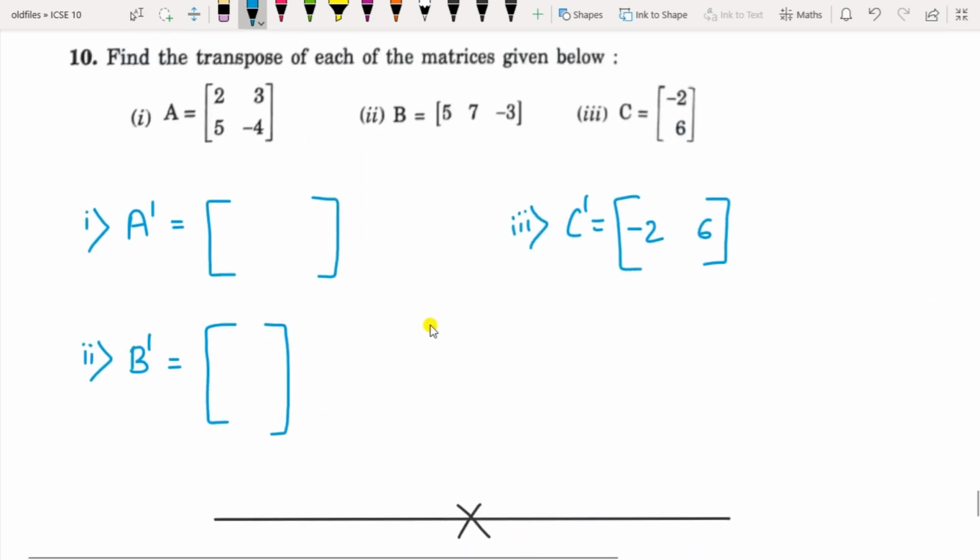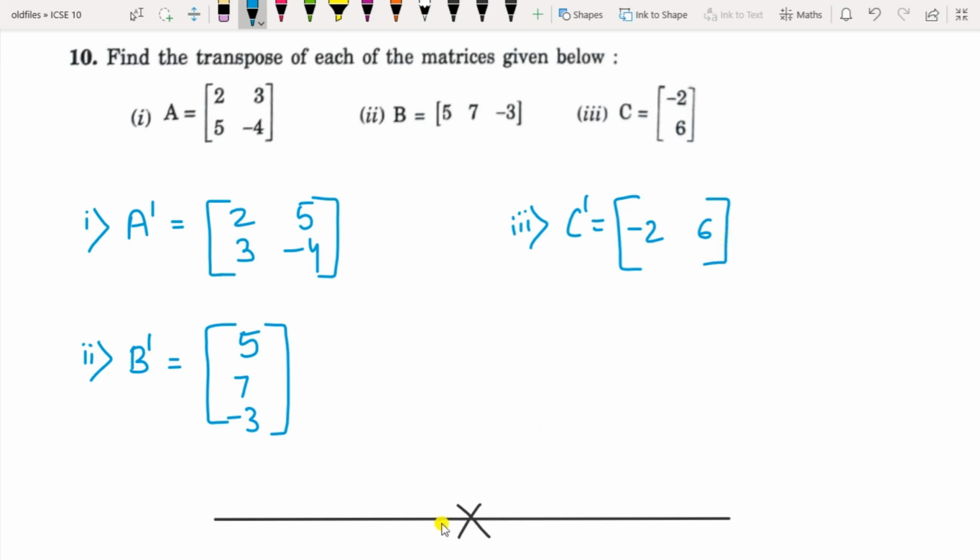Question 10 here is you have to write the transpose of the matrices. Transpose means you have to change the row to the column. So here A is given as 2, 3, 5, minus 4. So change the row to column. So it will be 2, 3 and 5 and minus 4, this way. And you have to write it as A dash. Similarly for B dash, this row you have to change to column. So it will be 5, 7 and minus 3. And for C dash, this is a column, so change it to a row. So it will be minus 2, 6 as a row.